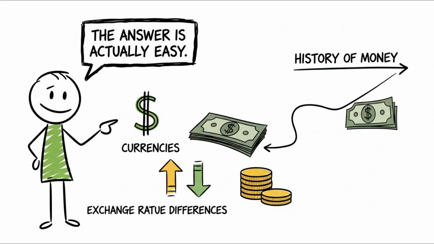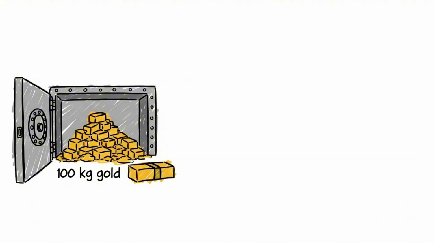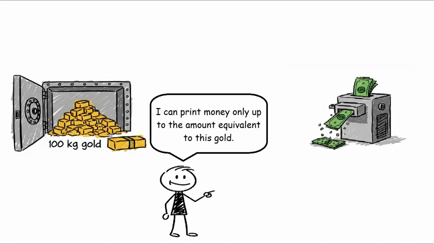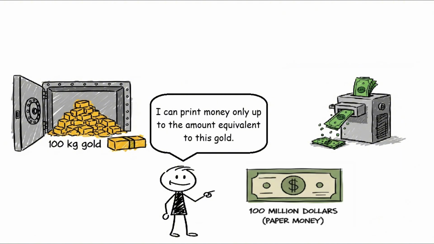In the past, countries printed as much paper money as the amount of gold they had. Let's say the state has 100 kilos of gold in its vault. In this case, the state was saying, I can print money only up to the amount equivalent to this gold. Because actually, $100 million is the paper representation of the gold, meaning 100 kilos of gold equals $100 million. So saying, I have $100 million of paper money was actually the indicator of, I have 100 kilos of gold. This is called the gold standard.